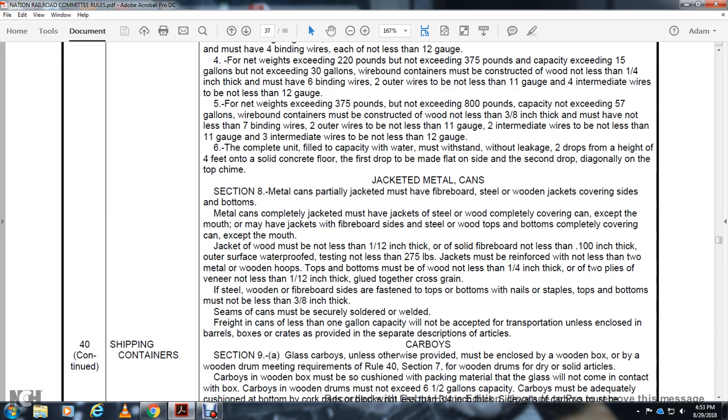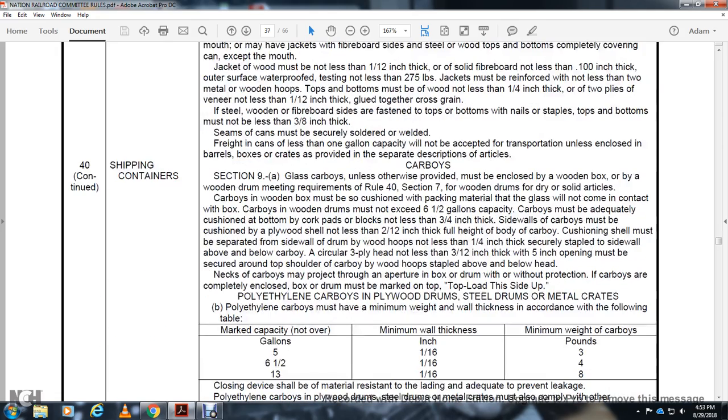A steel or wooden fiber board side is fastened to the top and bottom with a nail, strap or staple. The top and bottoms must not be less than 3/8 of an inch. The seams of the cans must be secured with soldered weld. Freight cans can have less than 1 gallon capacity. Not accepted for transportation unless also included in barrels, boxes, crates provided with separate description and articles.